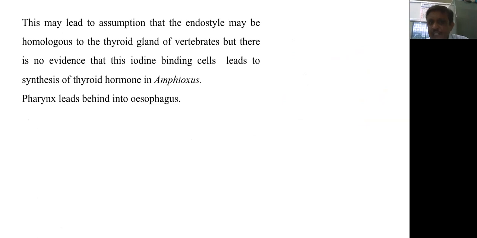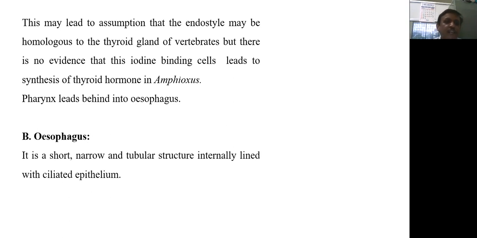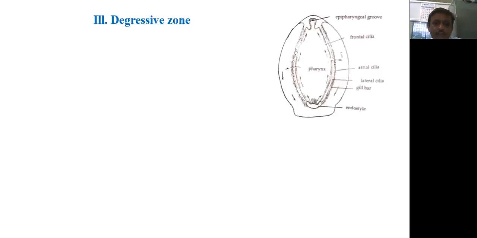So the pharynx leads into the esophagus. Posteriorly, this pharynx continues, as we have already seen that the epipharyngeal groove posteriorly continues into the esophagus. Then the next part of the progressive zone is the esophagus. The esophagus is a short, narrow and tubular structure, internally lined with ciliated epithelium.